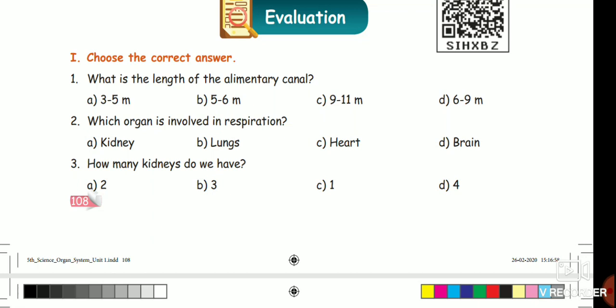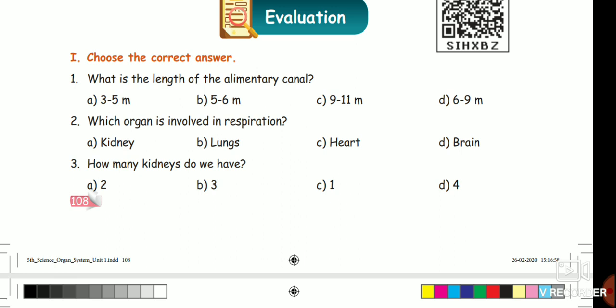This page I have given in the previous class as homework. Yes, now we will check the answer. All of you take your book. Turn to page 108. Choose the correct answer.